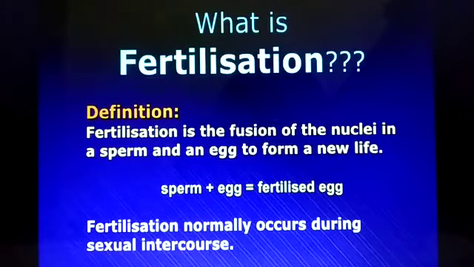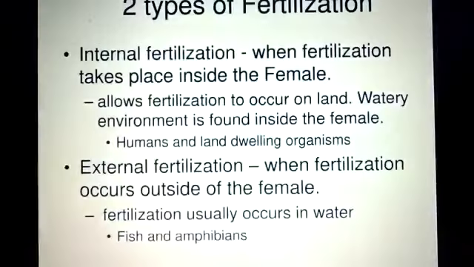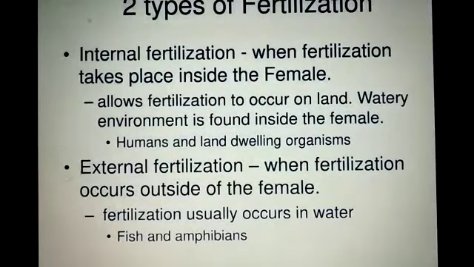Is that clear? The next is fertilization. The process of fusion of male and female gametes is called fertilization, and we also call it syngamy. It results in the formation of a diploid zygote. It is mainly of 2 types: internal fertilization and external fertilization. Internal fertilization is when fertilization takes place inside the female. External fertilization is when fertilization occurs outside of the female.